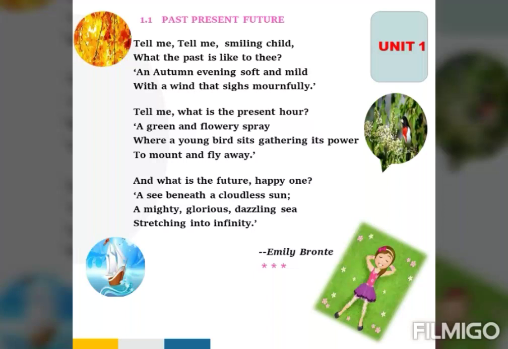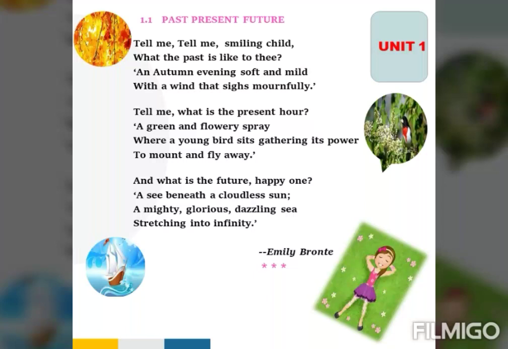Now children, you may be thinking, why I am talking about the tenses? This is because our today's topic is related to a poem Past, Present, Future. This poem is about time presented in the form of a dialogue between the poet and a happy child. The poet Emily Bronte is asking the child what the past, present and future looks like to him. In an innocent manner, the child describes the nature that he connects with each of these time frames. Now children, recite the poem along with me.